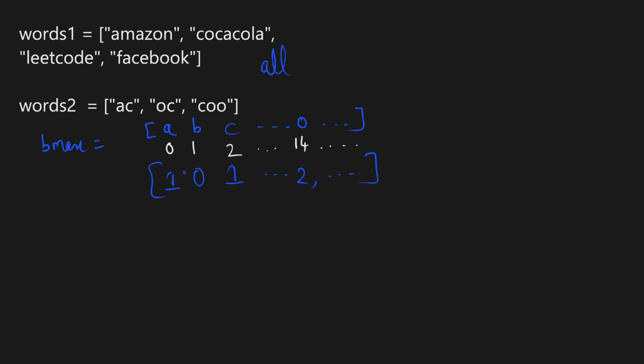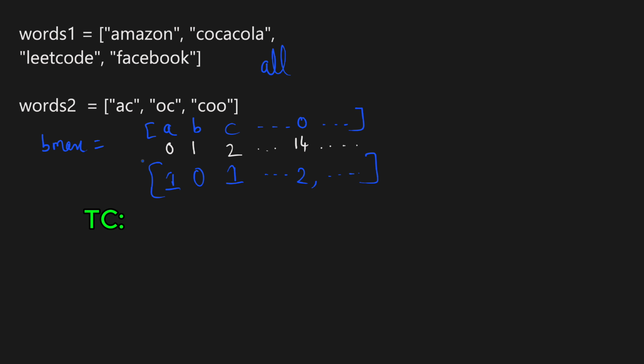And now we will go through each word in words 1 and build their frequency map. And now instead of comparing all the words in words 2, we will be just comparing the combined frequency map of words 2. And in the end, we will get our answer as Coca-Cola and Facebook, because those are the two words which have at least one A, one C, and two O's.